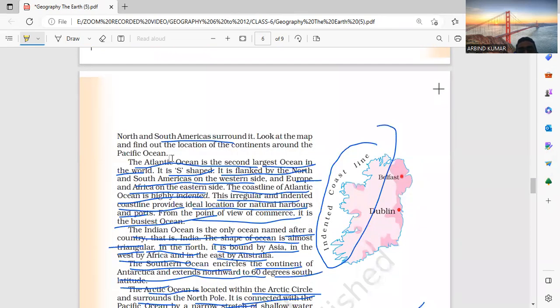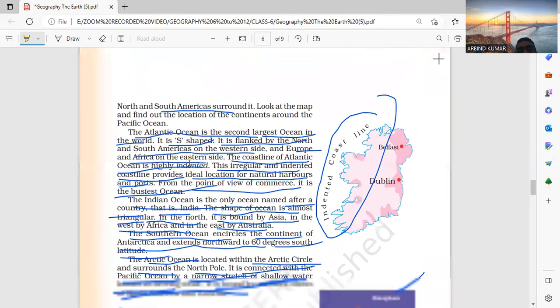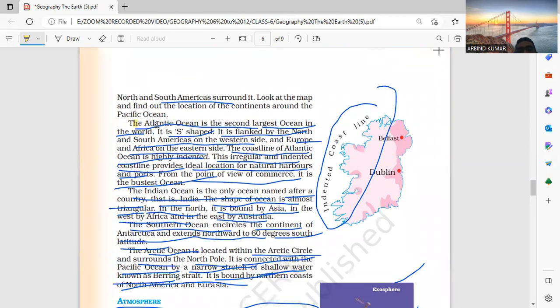Australia, North America, South America. Look at the map. Find them located in the continents around the Atlantic Ocean, the second largest ocean in the world. It is S shaped, flanked on the north and south. ये दोनों south and north में cover करता है. मैंने आपको समझाया वहाँ पे.